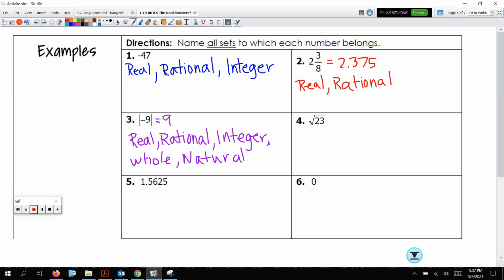All right. Moving on, look at number 4. Square root of 23. Well, I got to plug that in because I don't know what that is. That is 4.79583153. A 3 repeated, but the 7 and 9 did not repeat.